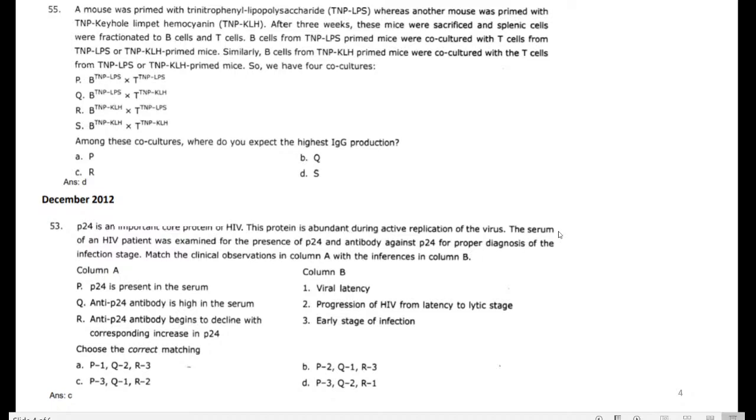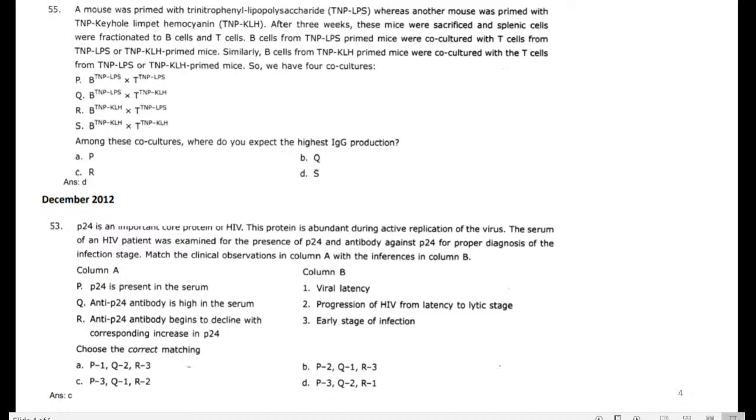The serum of HIV patients was examined for the presence of P24 and antibody against P24 for proper diagnosis of the infection stage. For diagnosis, they are using P24.